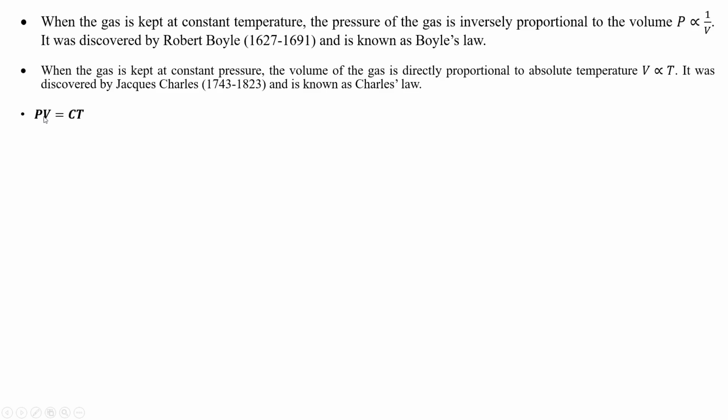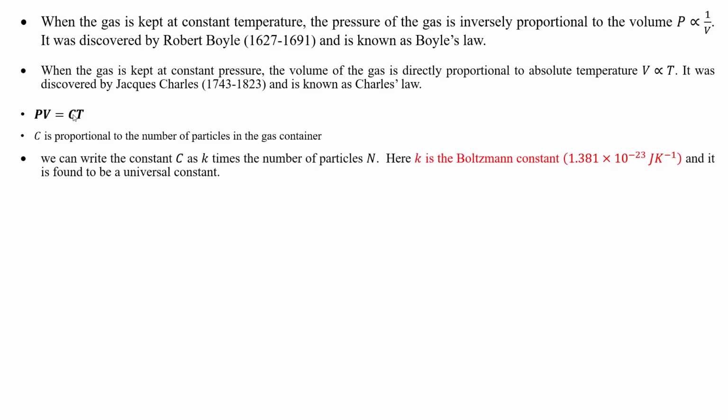PV, pressure and volume, is directly proportional to temperature. So C is a constant. C is proportional to the number of particles in the gas container. So C can be taken as the number of particles. We can write the constant C as K times the number of particles N.